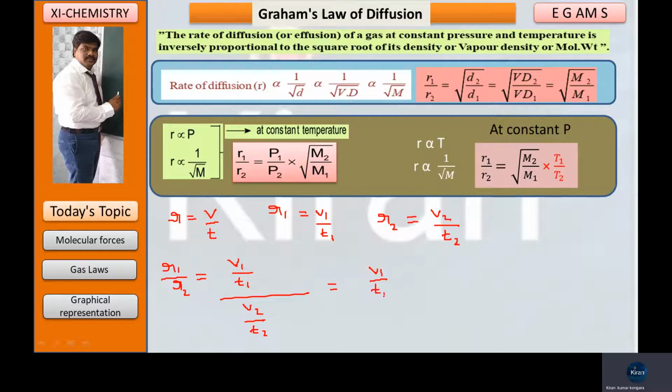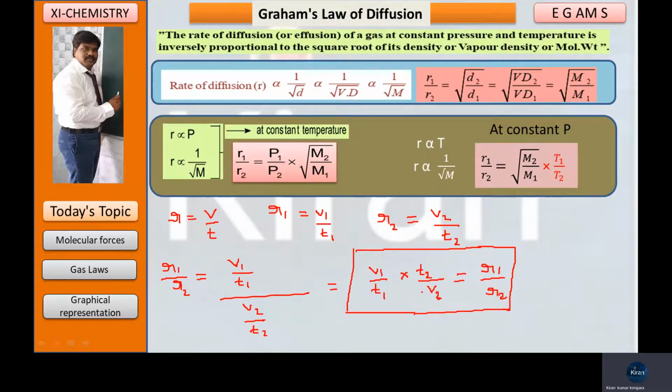This equation we can arrange like this: V1 by T1 into T2 by V2, that is equal to R1 by R2. So on the basis of the definition, you have got one more equation for Graham's law of diffusion. That is R1 by R2 is equal to V1 by T1 into T2 by V2.